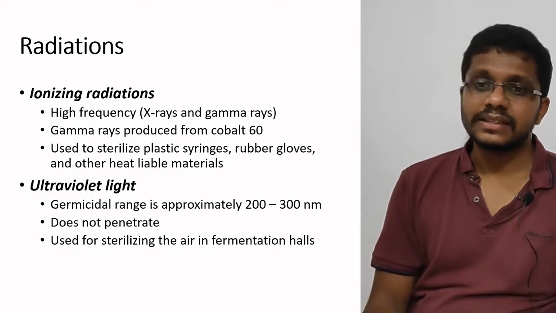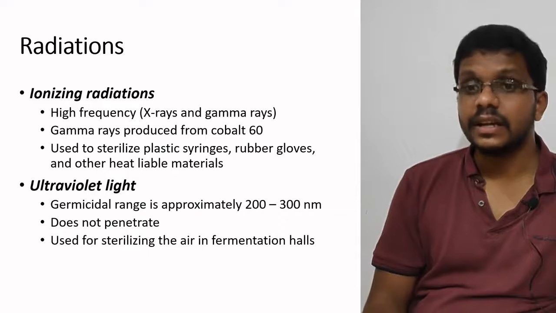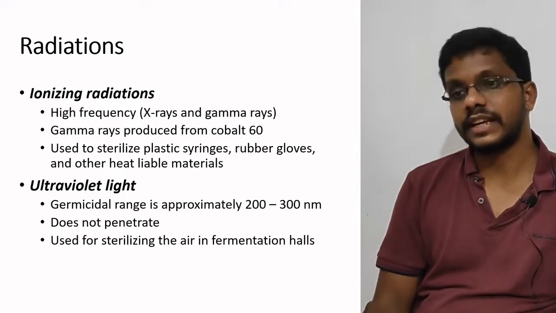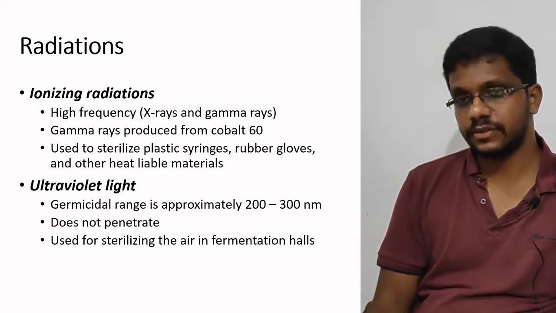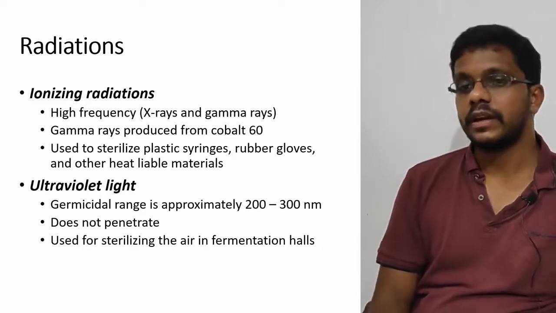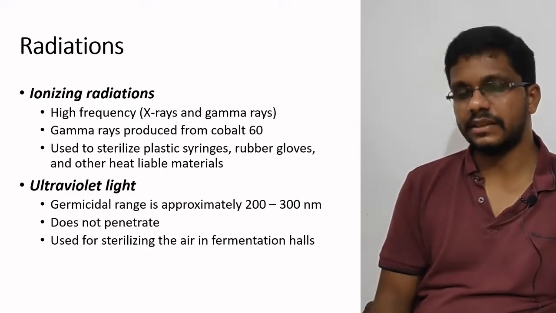Another is non-ionizing radiation, especially ultraviolet light. The germicidal range is 200 to 300 nanometer wavelength. It does not penetrate, not even glass. So it does not penetrate the liquid medium, and sterilization of the medium is difficult.